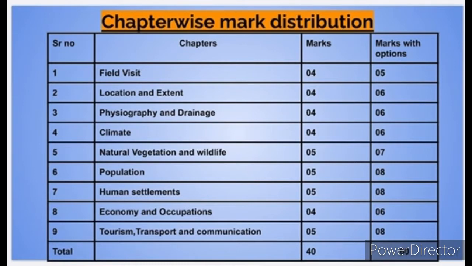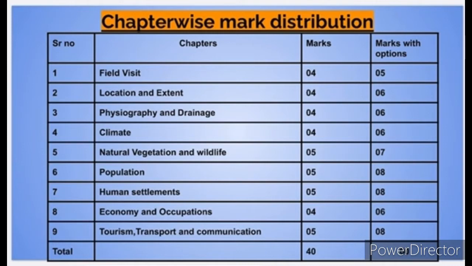Chapter number 5, natural vegetation and wildlife, compulsory 5 marks, carries 7 marks with the options. Chapter number 6, population, compulsory 5 marks and with option it is for 8 marks. Chapter number 7, human settlements, compulsory 5 marks and with options it is again 8 marks. Chapter number 8, economy and occupations, 4 marks, with option it is for 6 marks.